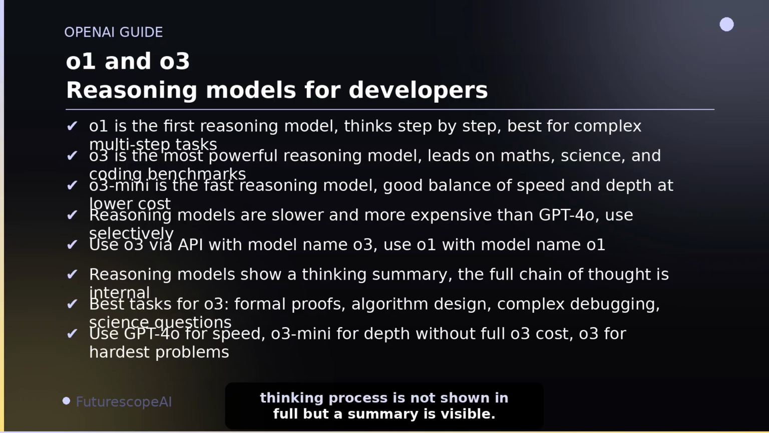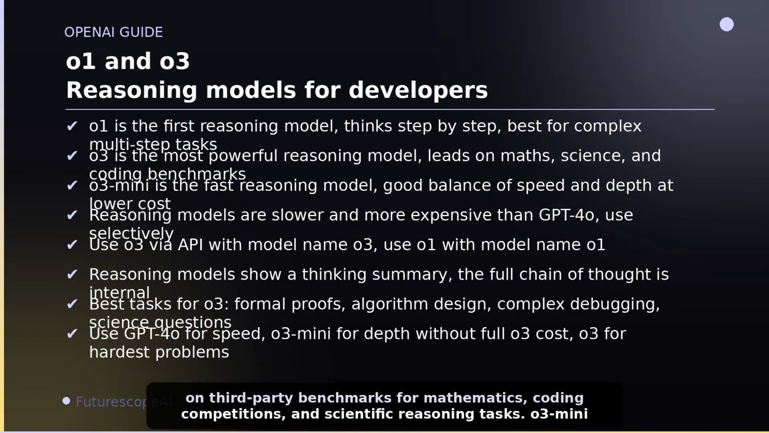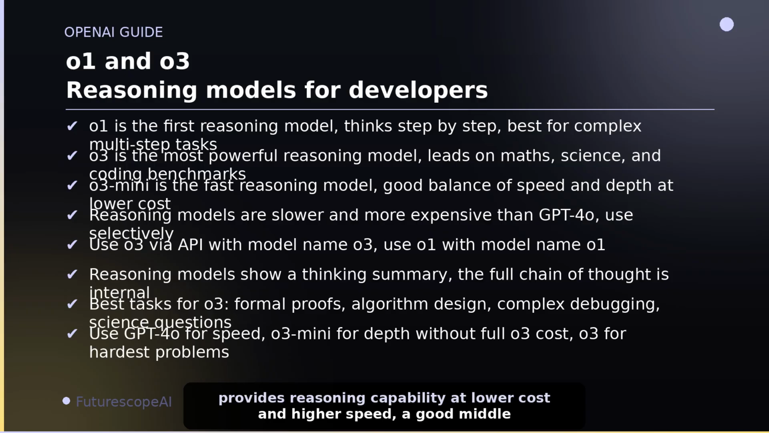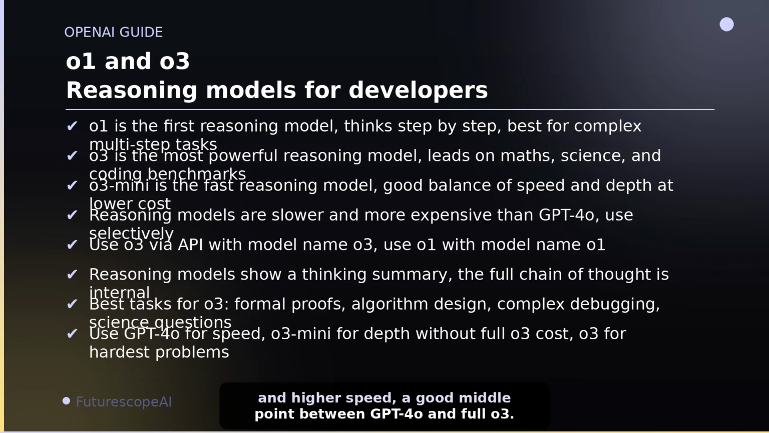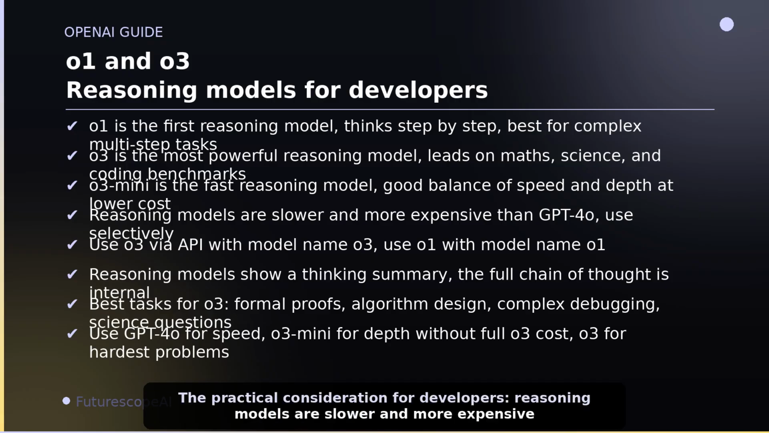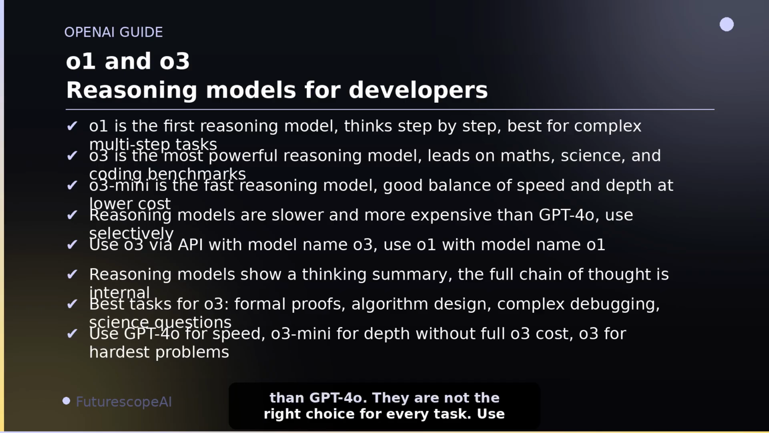O3 is the most powerful reasoning model OpenAI has released. It leads on third-party benchmarks for mathematics, coding competitions, and scientific reasoning tasks. O3 Mini provides reasoning capability at lower cost and higher speed, a good middle point between GPT-4o and full O3. The practical consideration for developers: reasoning models are slower and more expensive than GPT-4o. They are not the right choice for every task.